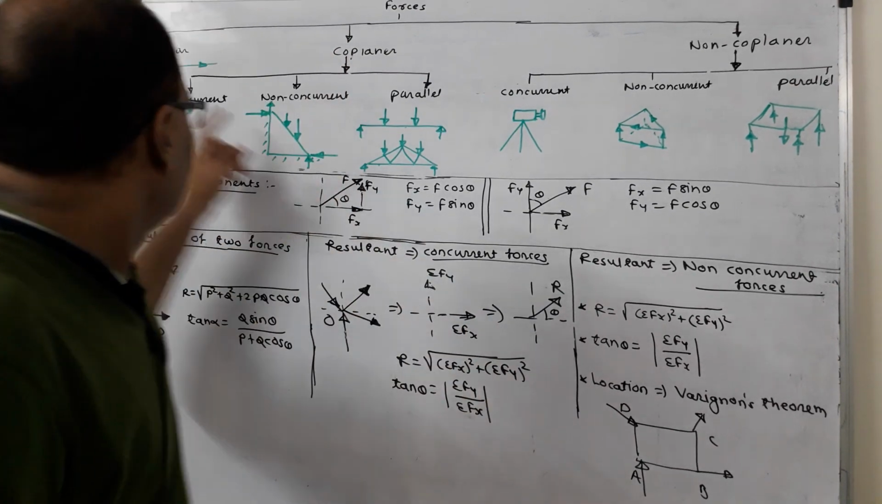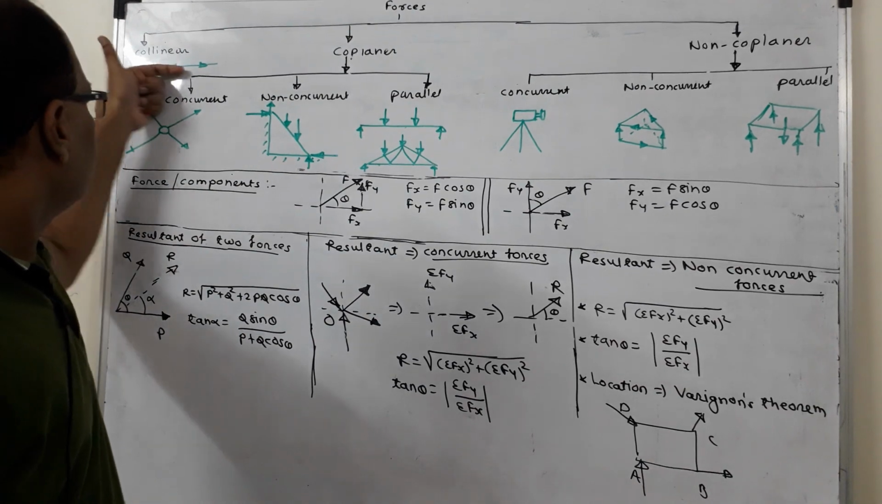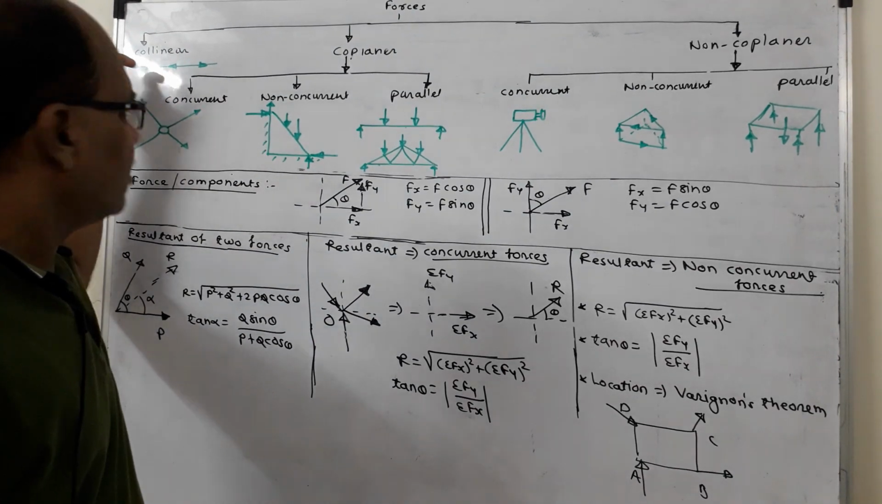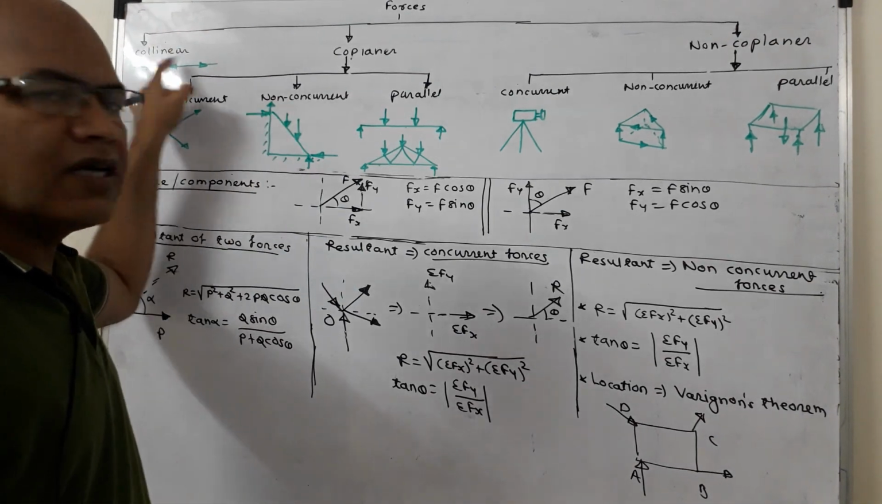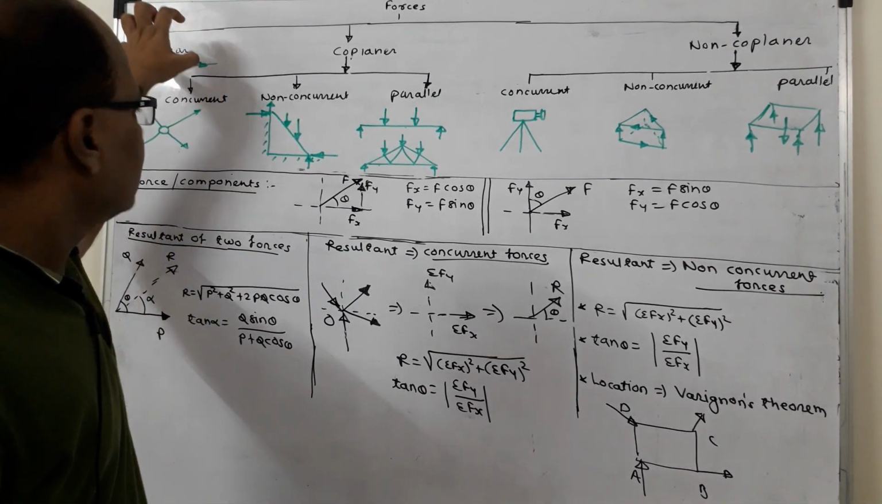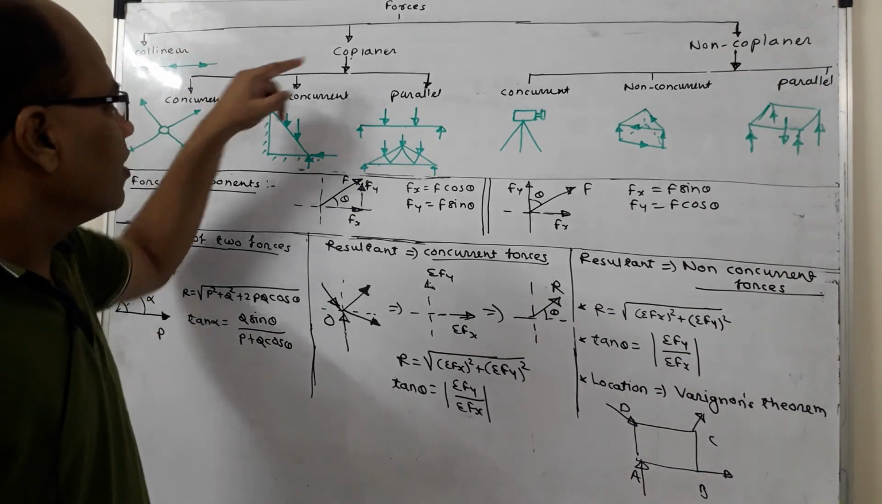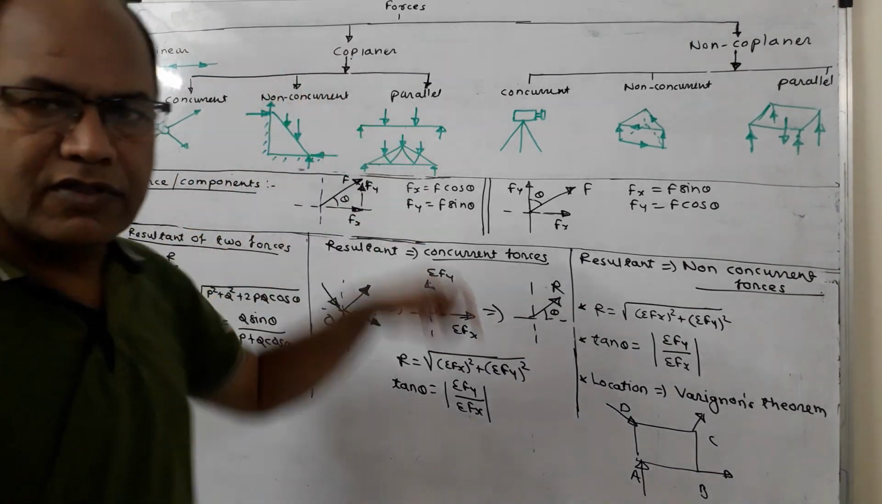In the first type, collinear forces, as the name suggests, all the forces act along the same line. Here I have shown the forces. The first force is acting towards the right, the second one towards the left, the third one towards the right. But what is important is that all the forces are along the same line, so it is called a collinear force system.